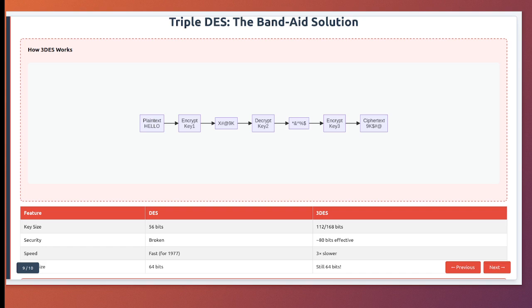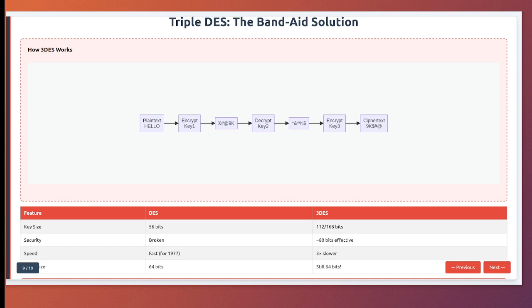Our example shows hello being transformed into an encrypted string after the first encryption. It then becomes a different scrambled string after the decryption with key 2, and finally a third encrypted string after the final encryption. But 3DES is slow, 3 times slower than DES, which was already showing its age. Worse, research showed that 3DES with 2 keys doesn't quite give you 112 bits of security due to meet-in-the-middle attacks. It's more like 80 bits, adequate but not great.